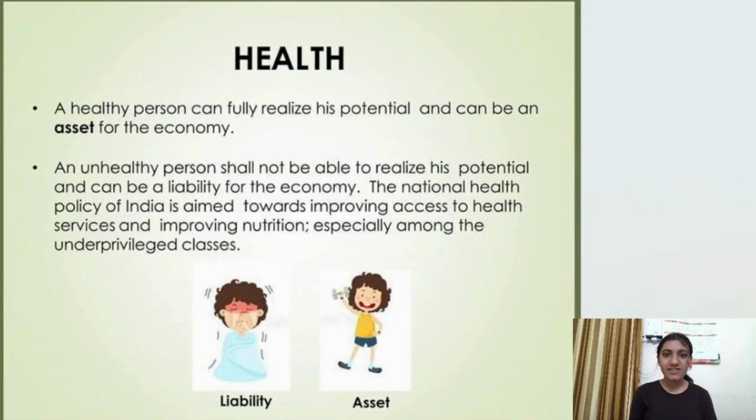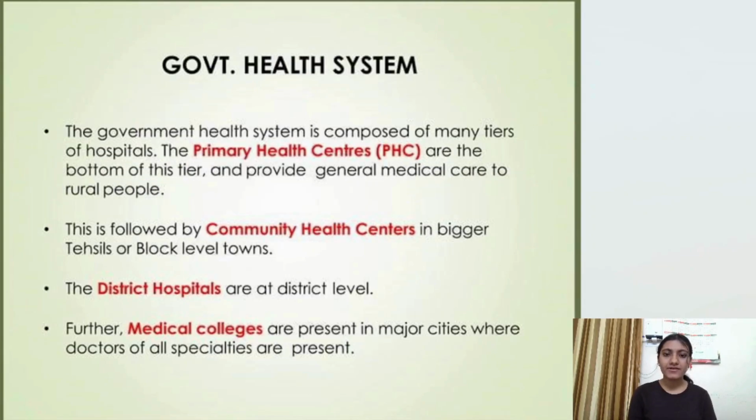The National Health Policy of India is aiming to provide access to healthcare services and improve the nutrition, especially among the underprivileged and the backward classes of the society of the country. Now we will study some of the government health systems, how the government health system works. To reach everyone in this diverse country, the health system is divided into a tier system, into a level system. The first one is the primary health centers. The primary health centers are the bottom of this tier and provide general medical care to the rural people.